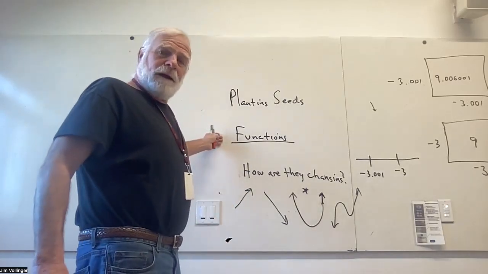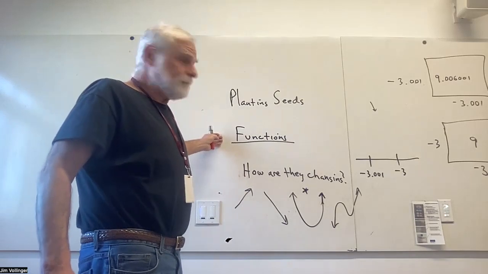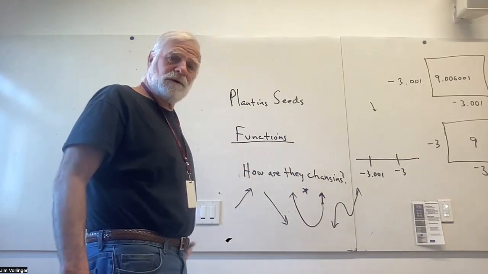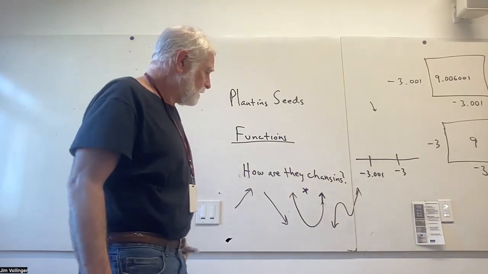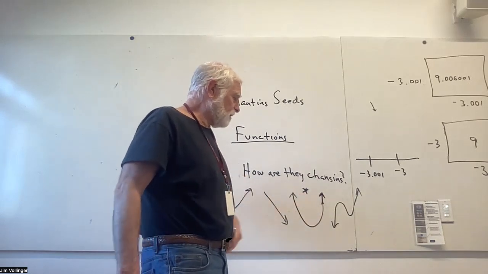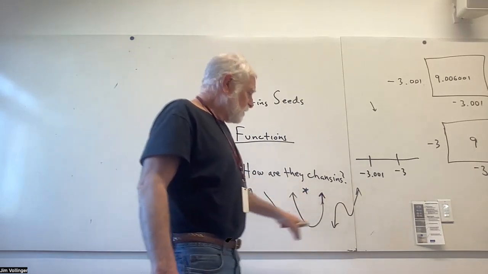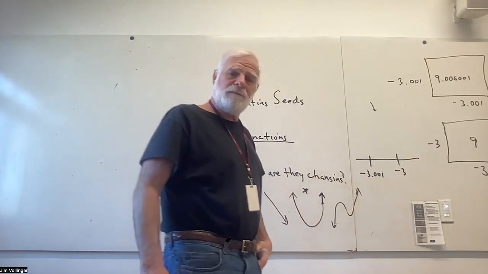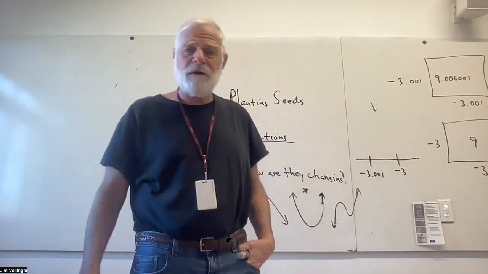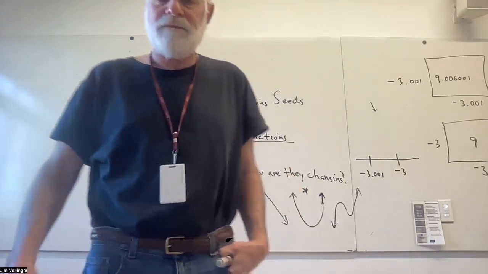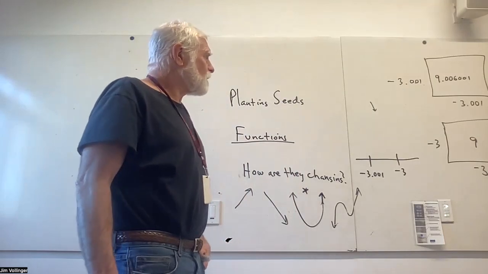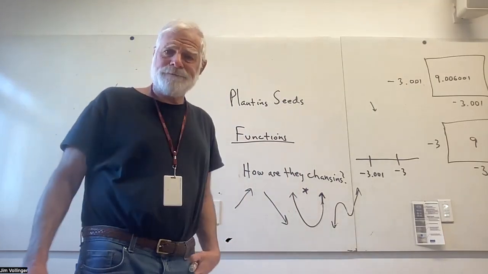One of the seeds I want to plant is how are functions changing? Very important. Linear functions increase or decrease, or they can be in between. Quadratics decrease and increase when the a value of the quadratic is positive. Cubics are a little bit more complicated, but we have increasing, decreasing, increasing situations there. Sometimes cubics just increase, sometimes they decrease. But the real question is, how are they changing?